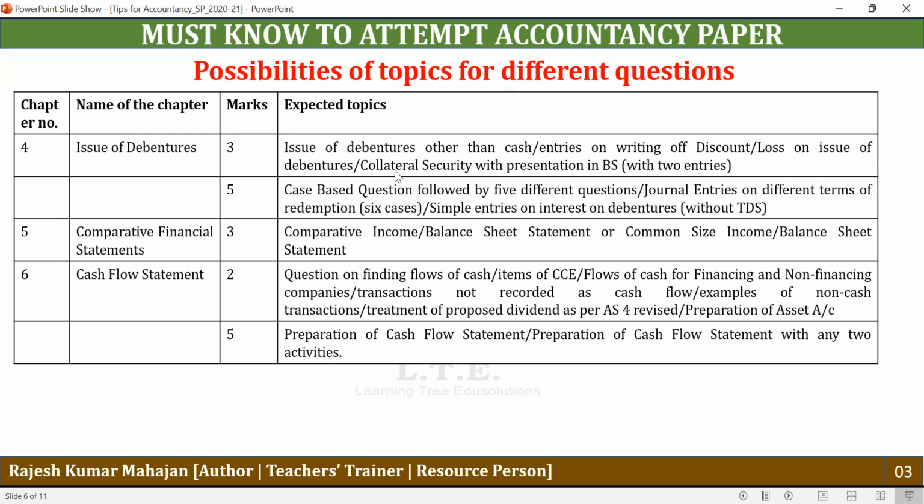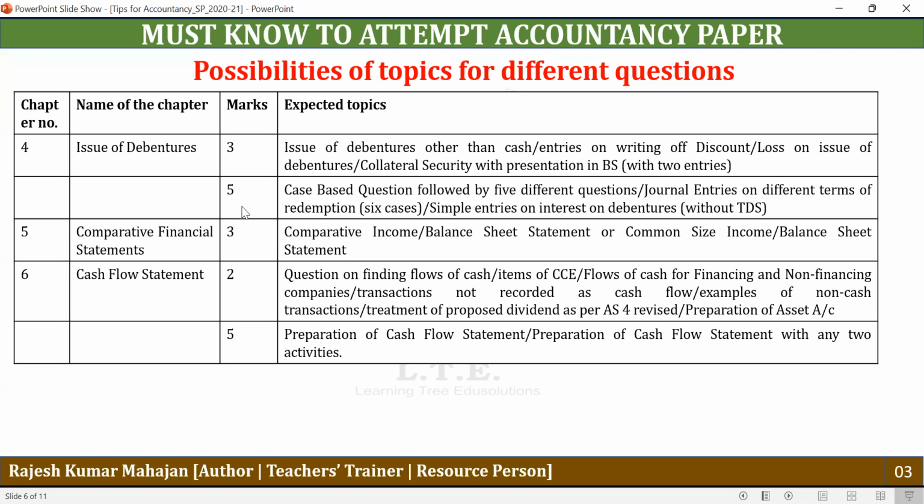And one question may also be asked under collateral security. So under collateral security, you need to pass 2 entries. First entry is bank account debit to bank loan, and another is the debenture suspense account debit to debentures. And you may also be asked to show the relevant items in the balance sheet. So you just have a look at these types of questions and practice.